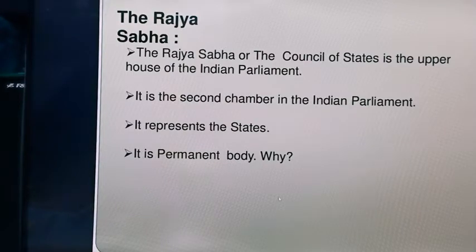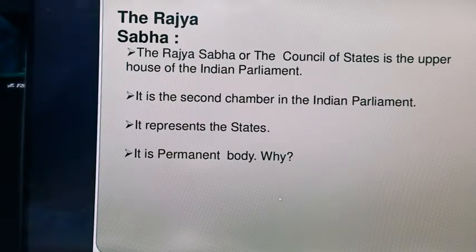We have done it in earlier classes, in the lower classes. So basically our representatives are choosing the members of Rajya Sabha. So indirect election is involved in this, and this is the second chamber of parliament. It represents the states. Okay, so it is a permanent body.